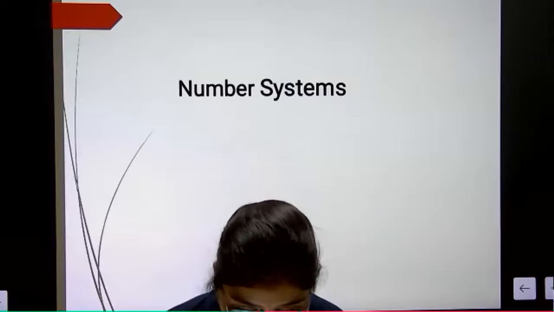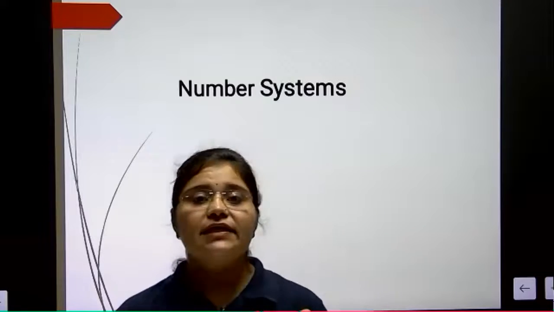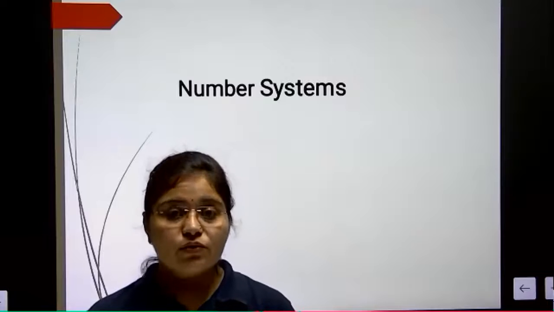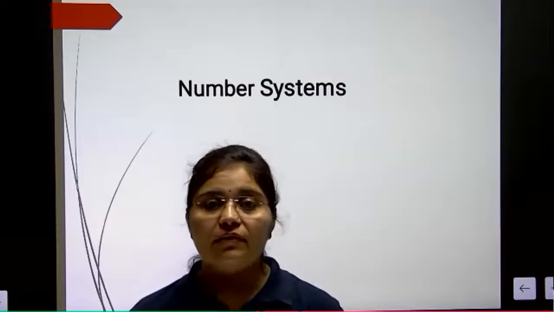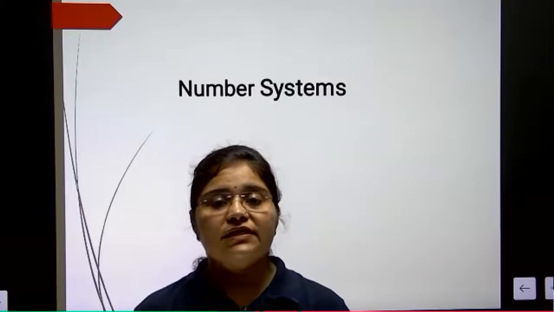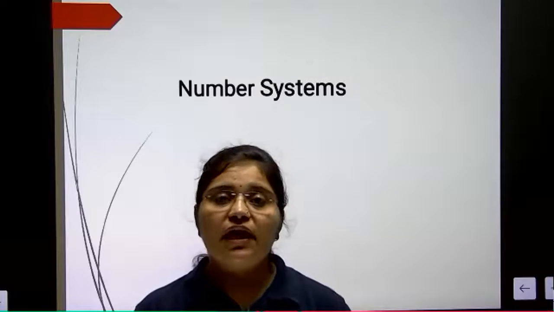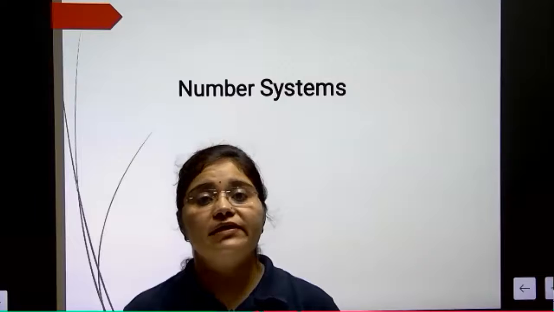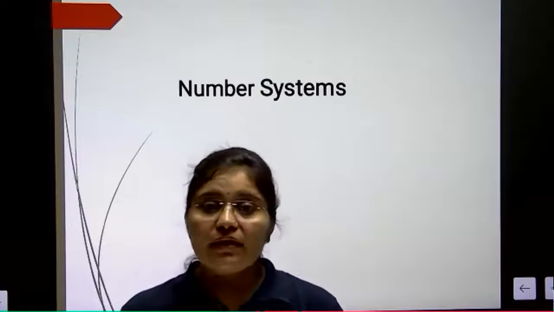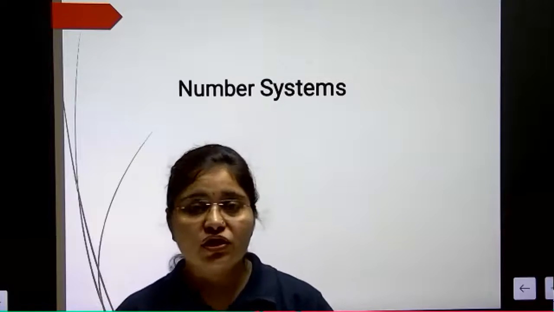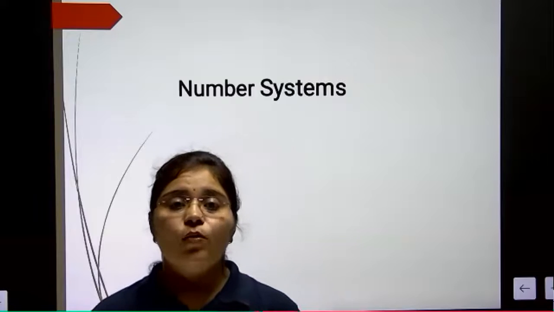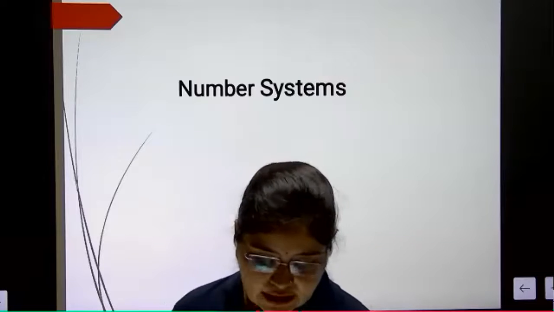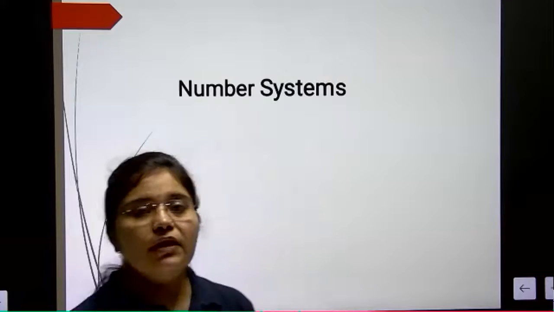For example, A has ASCII code 65. Similarly, B has 66. In this way, for each and every alphabet, we have some ASCII code, so that we can remember, we can pass instructions, and then the computer will translate those ASCII codes into the form of 0 and 1.